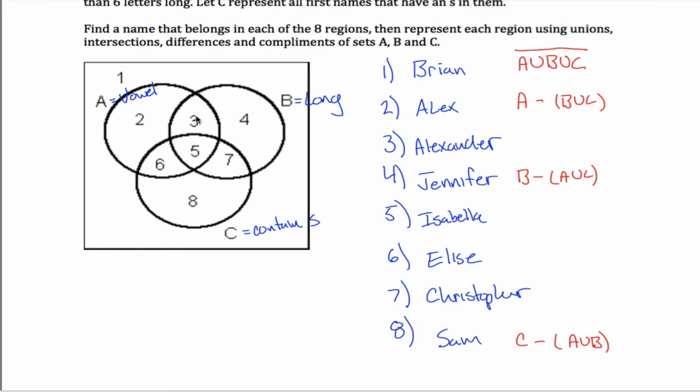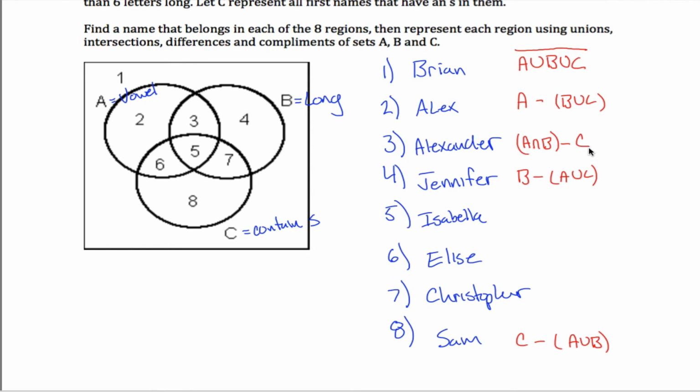Okay, what about region 3 here? Well, region 3 is in the intersection of A and B, but there's a problem. The intersection of A and B also includes 5 here. So I'm going to start out with the intersection of A and B, and from that I'm going to subtract. Basically, all I need to get rid of is 5, but if I subtract all of C, I'll certainly get rid of 5 and won't get rid of 3.